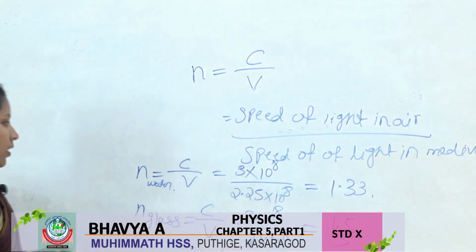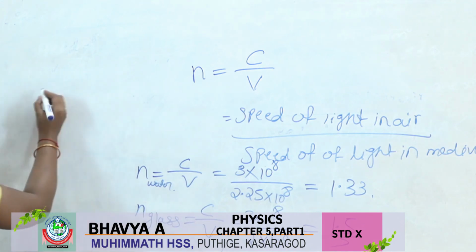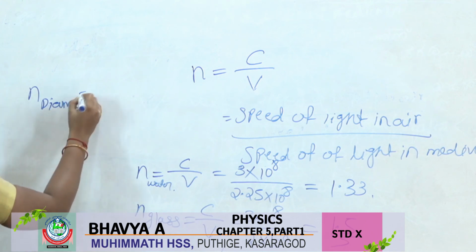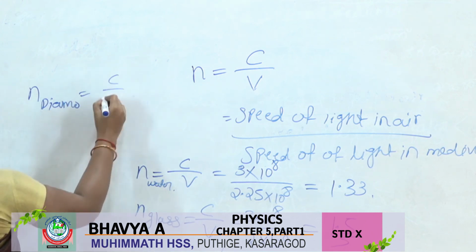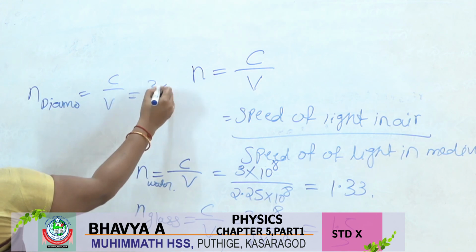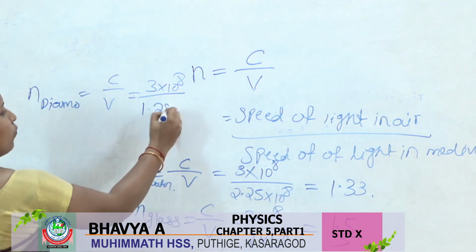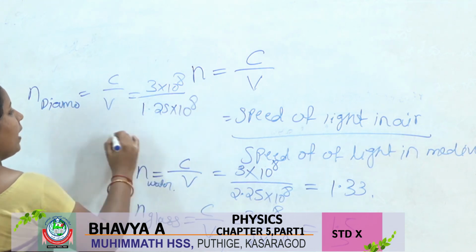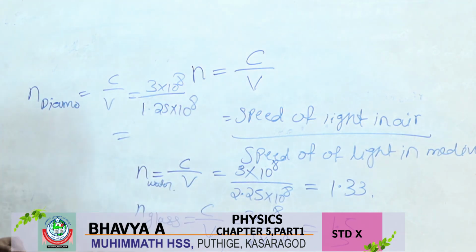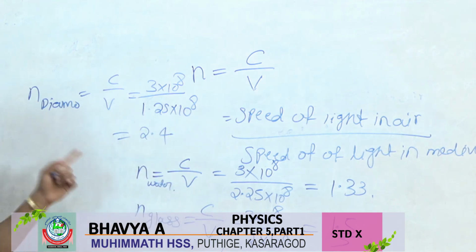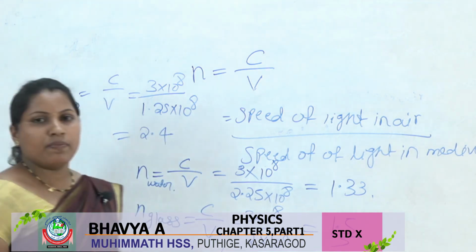Next, the refractive index of diamond: c divided by v, 3 into 10 to the power 8 divided by the speed of light in diamond, 1.25 into 10 to the power 8. Dividing, we get 2.4. This is the refractive index of diamond.